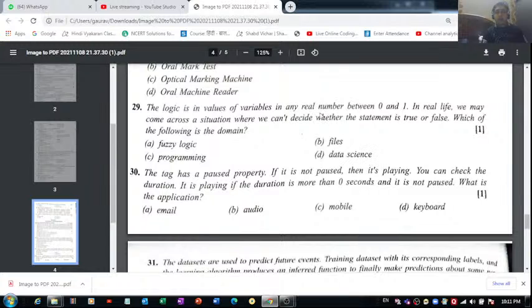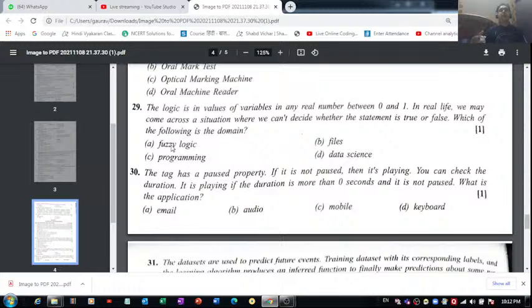See, there are numbers given to us. But data science is a domain of artificial intelligence which deals with processing of data present in the form of numbers. Here in this question, there is nothing like processing or analyzing of data given to us. We are not talking about any such thing. So these 3 options are not correct. They are absolutely false, and we can go with the very first option, fuzzy logic. Yes, that's the correct option.